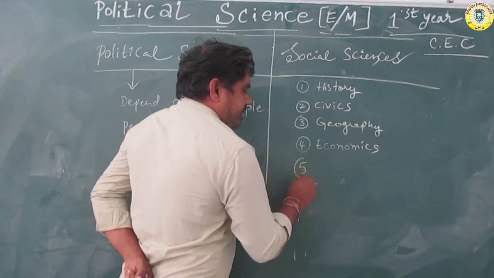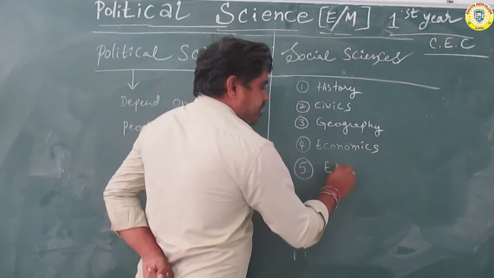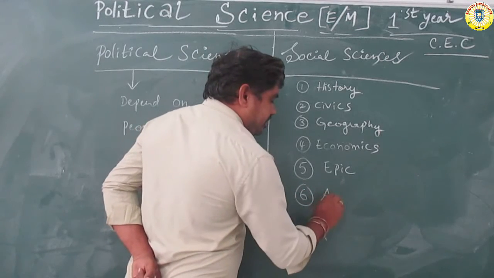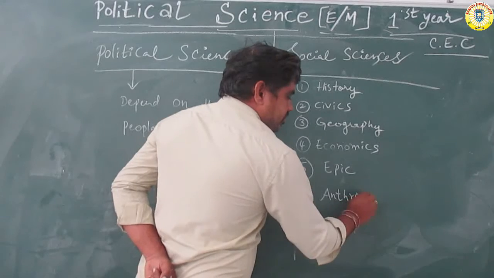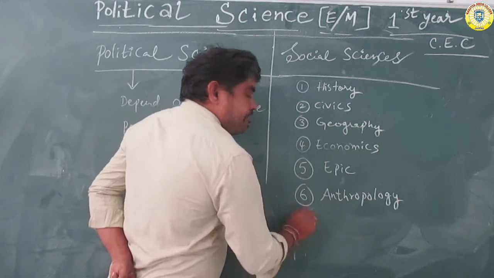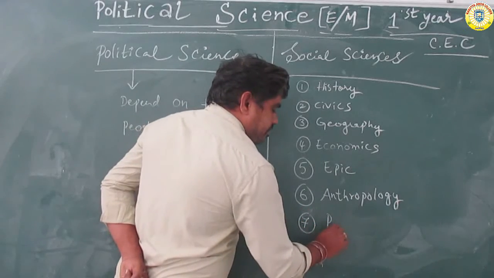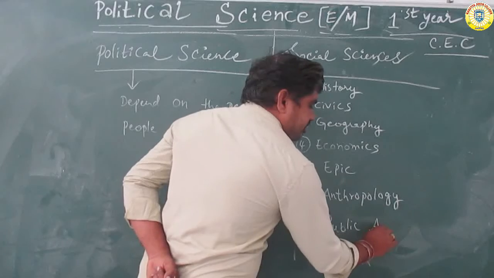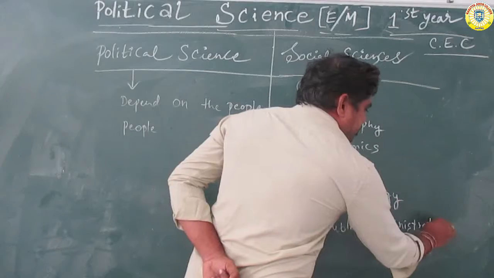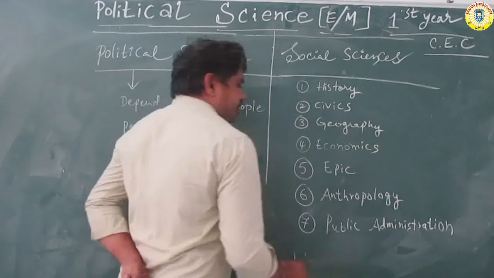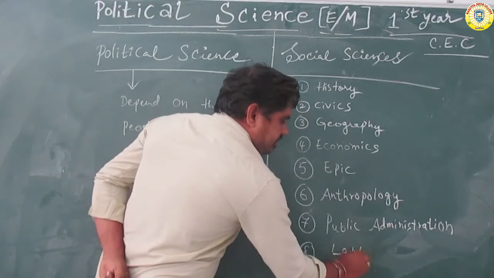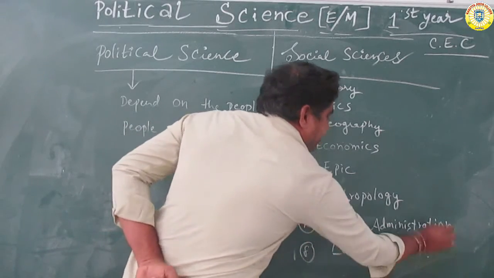Number five, epic. Number six, anthropology. Number seven, public administration. Next, number eight, law. Here the main important one is law, etc.